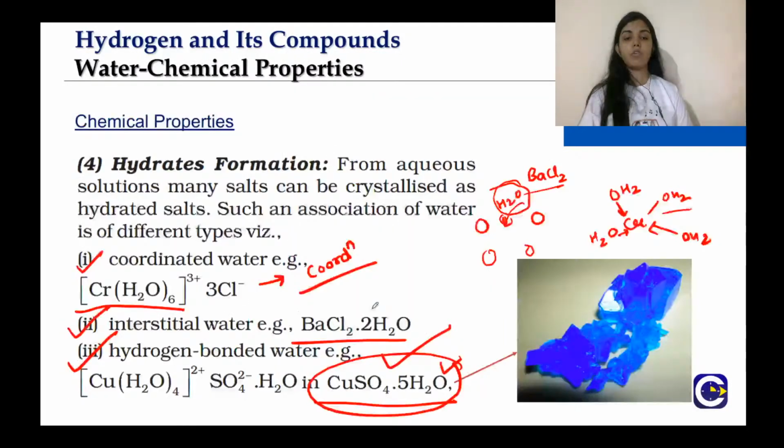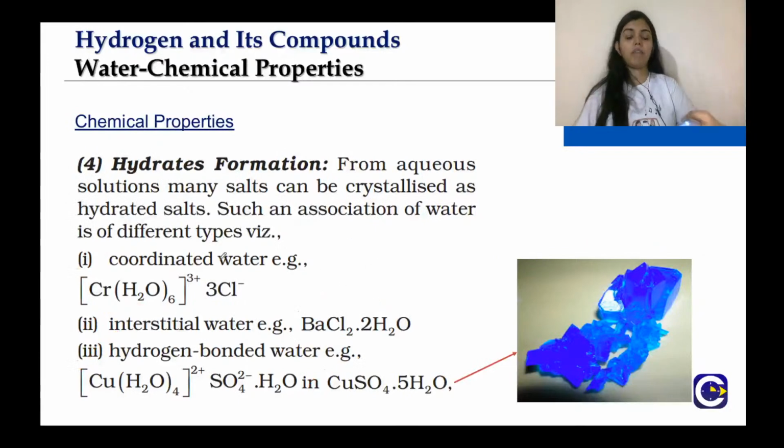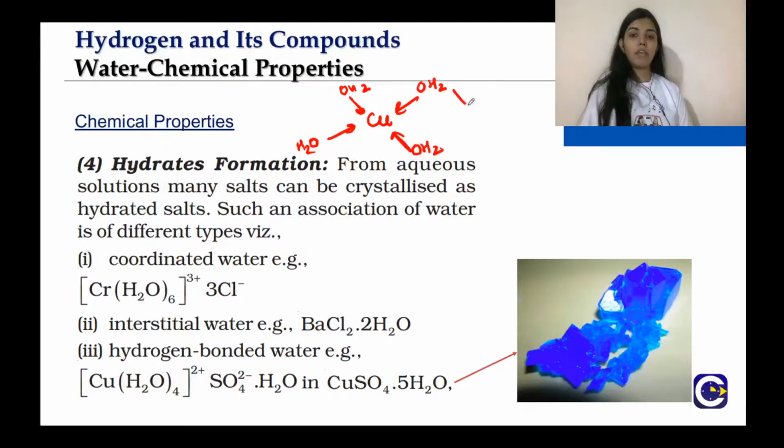So here only, let us explain the structure of copper sulfate .5H2O. What is the structure? See, what happens here is copper is associated with 4 water molecules. These 4 water molecules form a coordinate bond with copper, right? Now, 1 water molecule is associated with hydrogen bonding in sulfate. So this is somewhat like this.